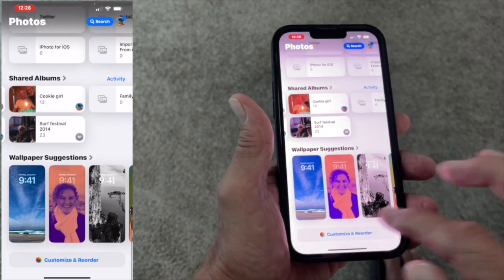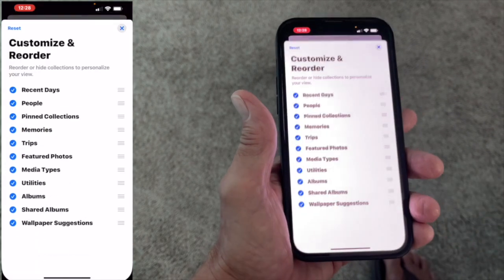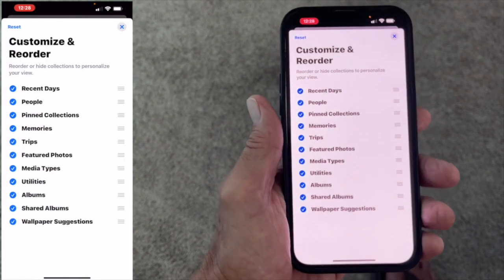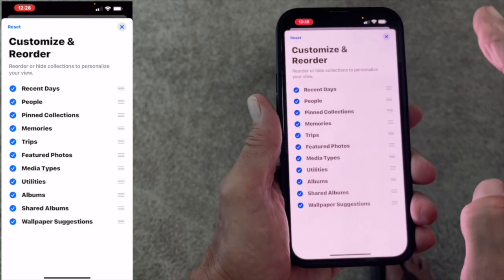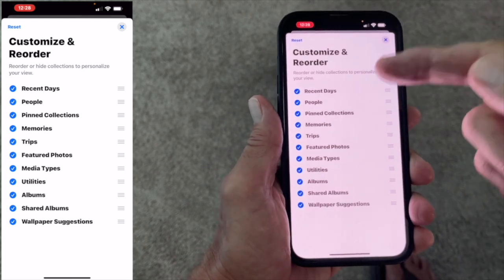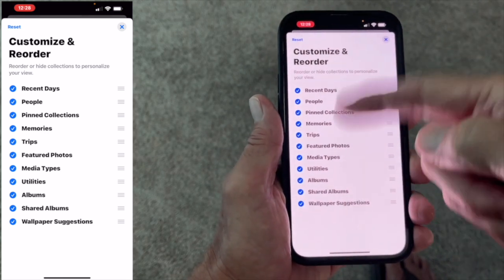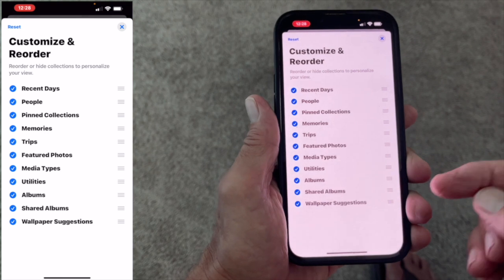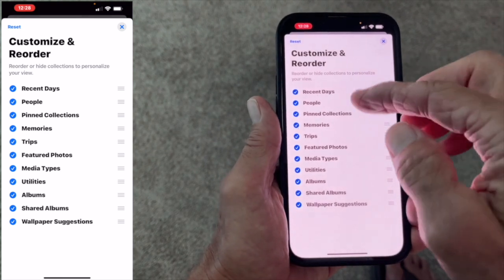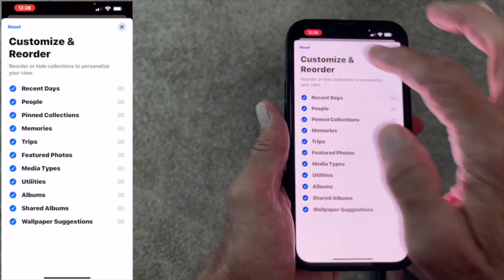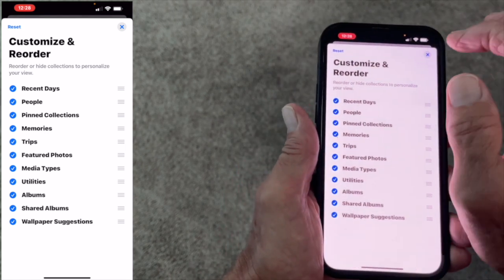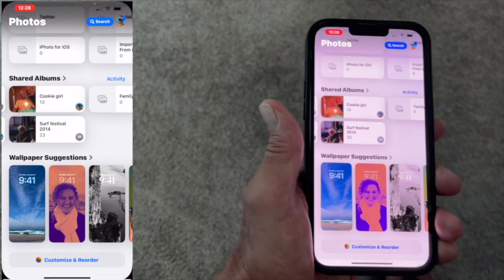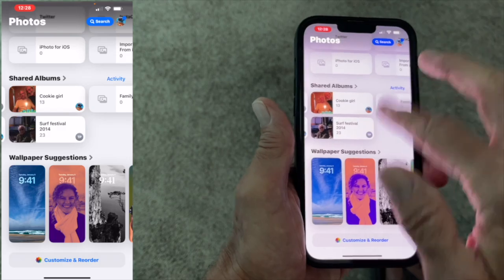And then you can customize this. Let's go ahead and open it up. So this right here, you can change like your landing page. You know what I mean? If you want to get rid of any of these things, or if you want to add some things, you can do it. And then if you don't like the way you did it, you could always reset it. So yeah, I haven't used this yet, but we'll get to it. And basically that is how you do it.